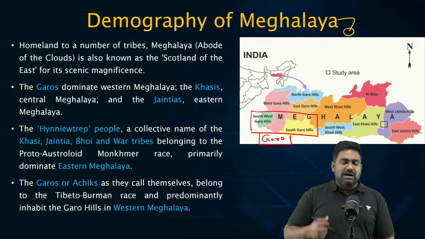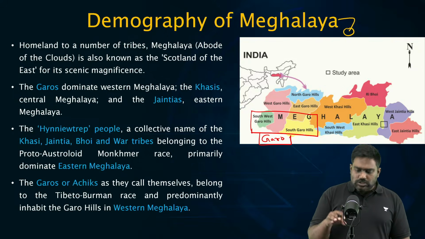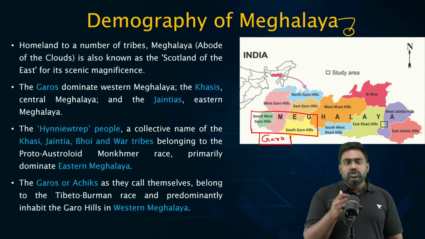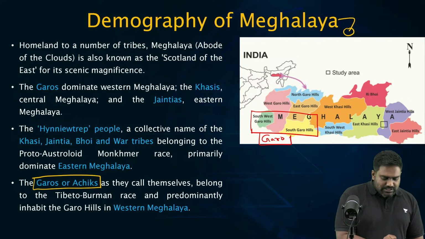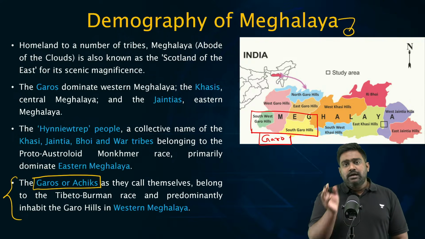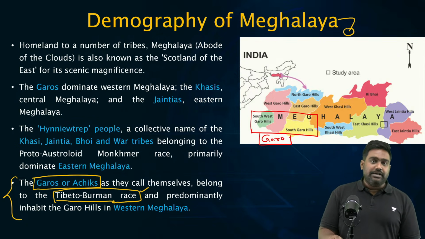Facing the Bangladeshi border on the other side. Towards western Meghalaya over here, along the border with East Pakistan and Bangladesh, you have the Garo Hills. This is where you find the Garo community, also known as the Achiks. They belong to the Indo-Tibetan Burman race, a very distinct race found over here.